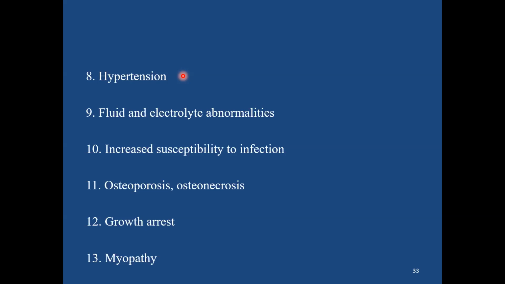Another effect you can see, osteonecrosis. It is also known as avascular necrosis or the aseptic necrosis. And the most frequent bone involved is femoral head, but sometimes can affect even humeral head and the distal femur. And they usually present as development of a pain abruptly in the hip or the shoulder in case of humeral head, or the knee pain in case of distal femur. Once again, it is related to the increased duration and the dose of the glucocorticoid therapy.